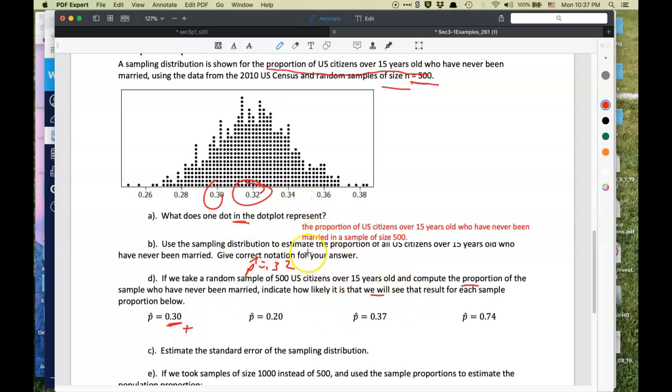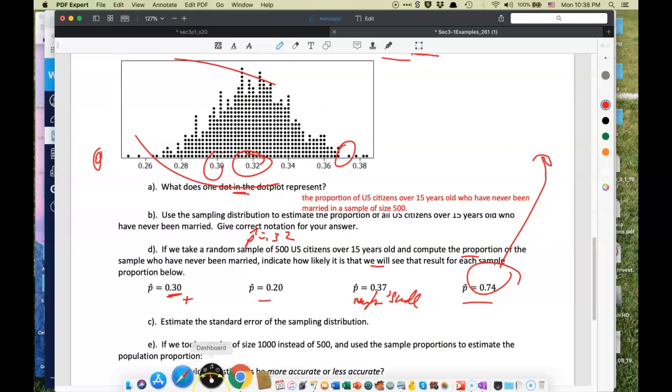How about a 0.37 or 0.2? Well, 0.2 would be way out here. That would be not at all likely. 0.37 is maybe not very likely, but it could happen. So a small chance. We're not going to quantify this yet. 0.74 ain't going to happen. That would be way out here. So based on this sampling distribution, this is the kind of thing that would never happen.